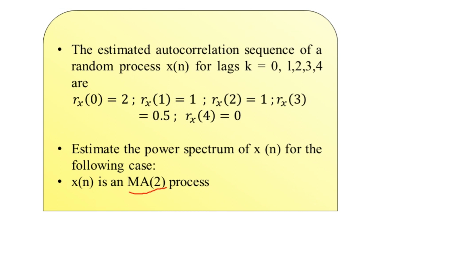The estimates here will be quite convenient as in the given problem statement we have the autocorrelation sequence estimation readily available. These are Rx of 0 is equal to 2, Rx of 1 is equal to 1, Rx of 2 is equal to 1, Rx of 3 is equal to 0.5 and Rx of 4 is equal to 0. So by making use of the first approach that we have learnt in the previous video, we can represent capital P cap suffix MA as a function of e to the power j omega.